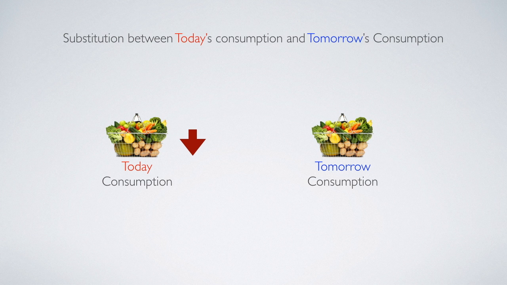So if the household decreases today's consumption, which means that the household will be able to save more money today, then this money in the future would generate more income for the household to increase tomorrow's consumption. So evidently, today's consumption and tomorrow's consumption share some kind of trade-off.